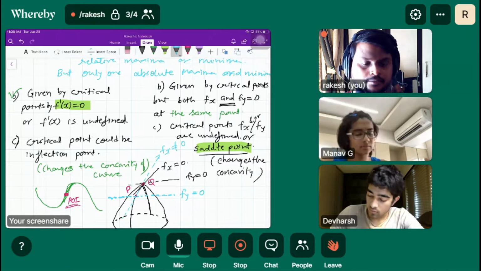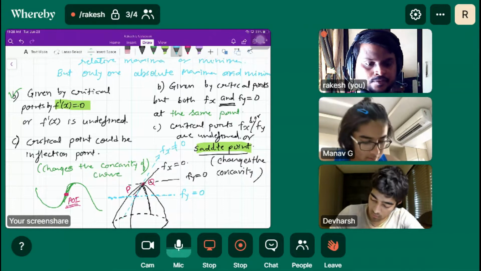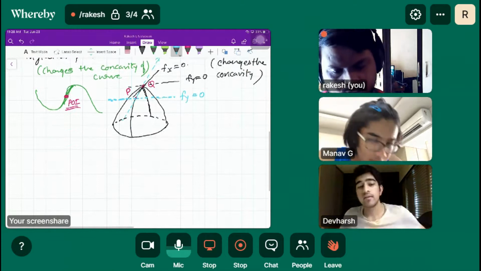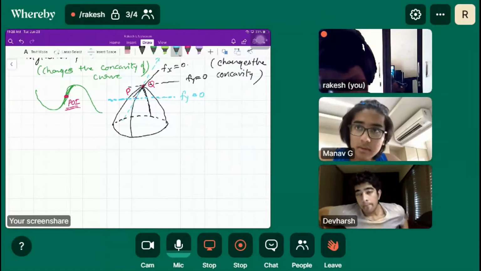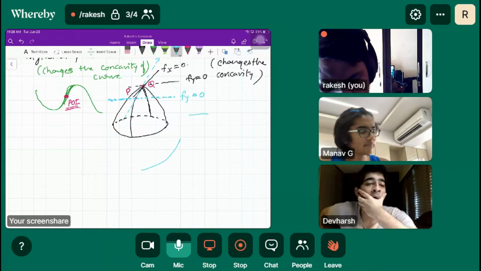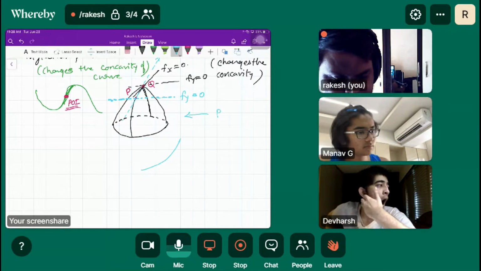Now draw this diagram; this diagram shows you the peak, right?